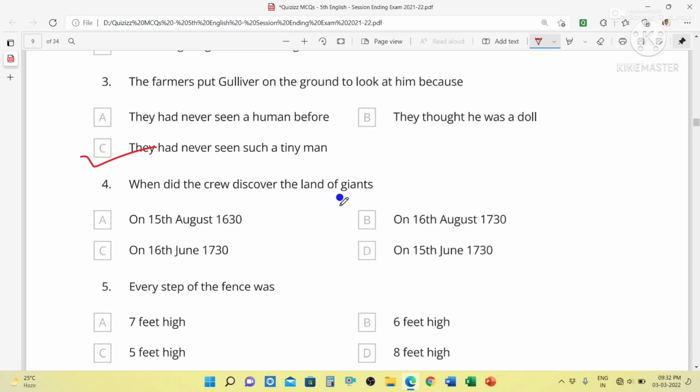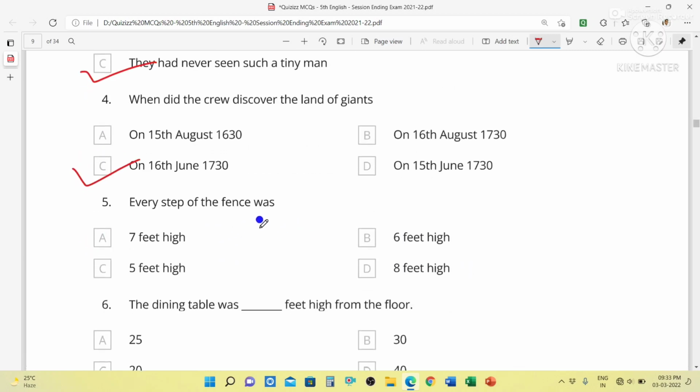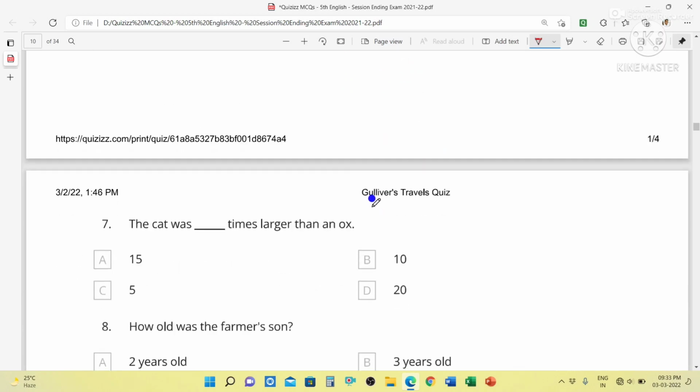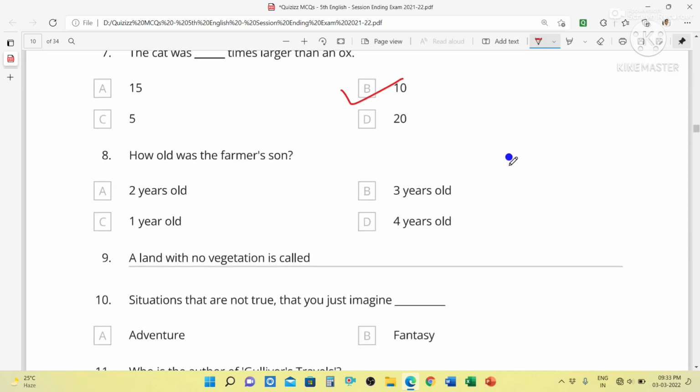When did the crew discover the land of giants? Answer will be option C. On 16th June 1730. Every step of the fence was 6 feet high. The dining table was dash feet high from the floor. It is 30 feet high. The cat was dash times larger than an ox. It is 10 times. How old was the farmer's son? It is 1 year old.